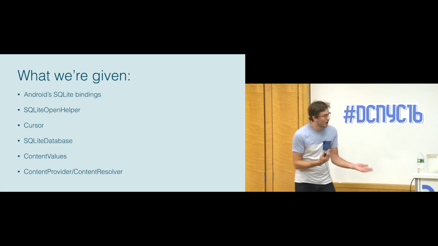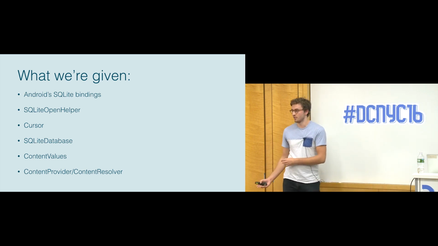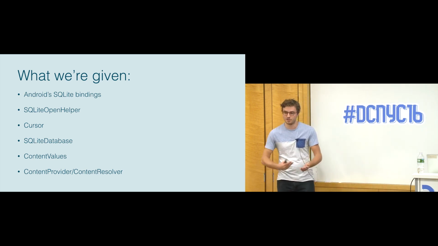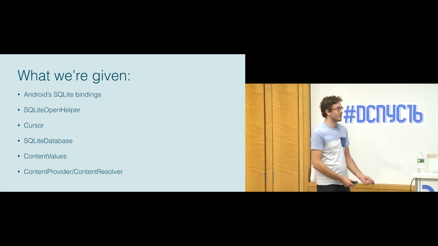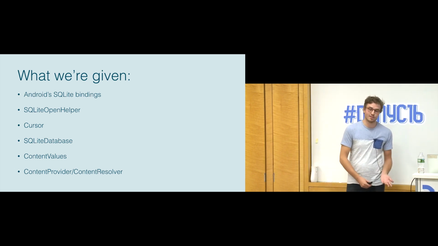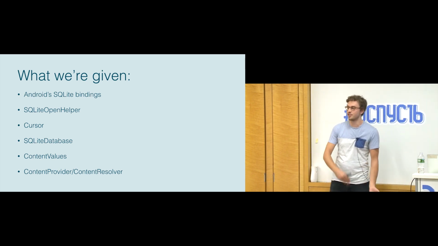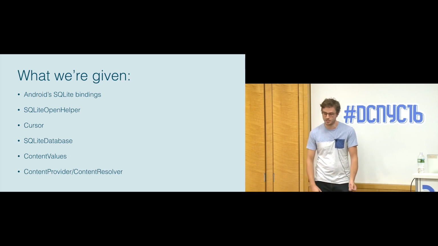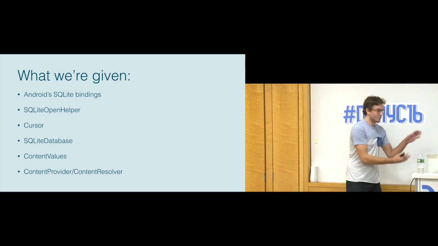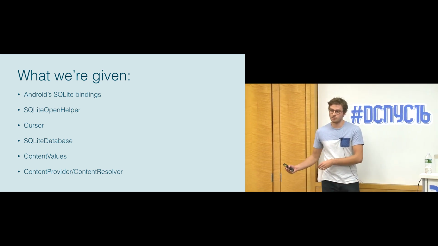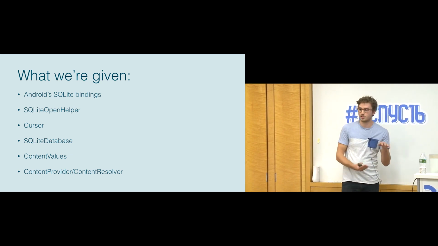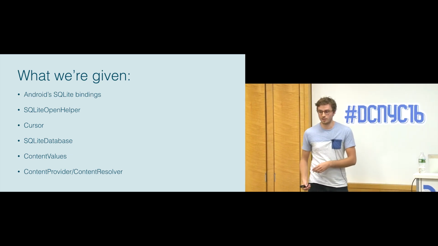And if you're like, well, why do content values, for example, have getters on them, right? They're not supposed to be like this stateful thing where you can modify the state in them. Well, they probably have getters because if you're writing a content provider that isn't backed by SQLite, you're going to need to get those values out before you can insert them or update them. So it's a sort of weird thing where content provider and content resolver seem like they're dictating most of the other SQLite APIs, which isn't really the way that you should be doing things.